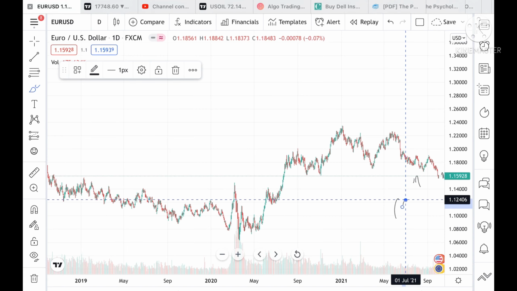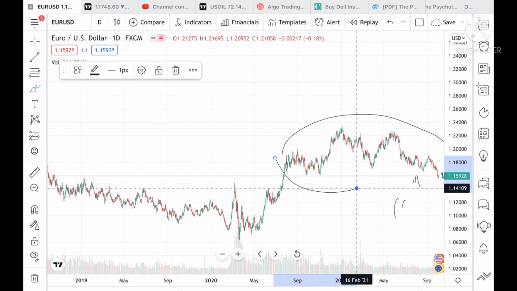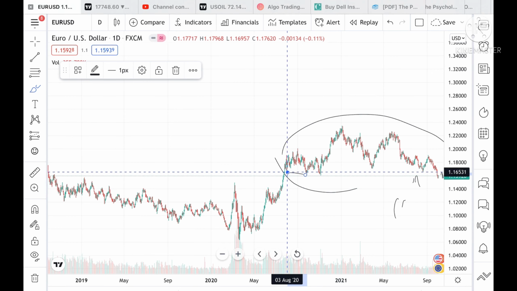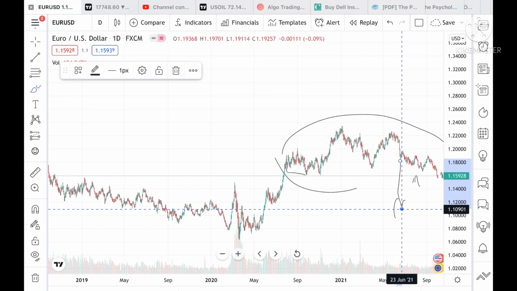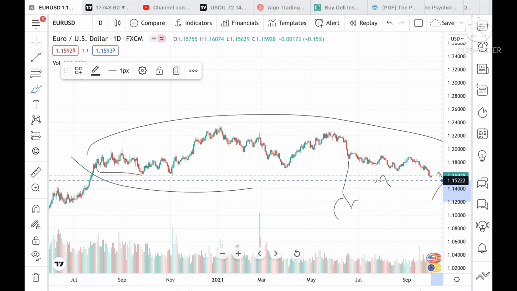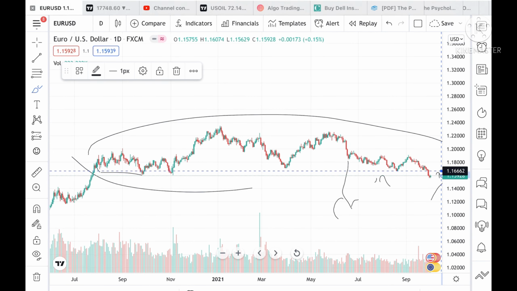Okay, because if this range breaks downside, then we can see there is a breakout in the range. So probability is there, we can see further more downside in the price of Euro USD, and can go to a level of 1.10901 also. Suppose if the price sustain this level, then there is a probability it can go and touch a level of 1.16007, and if the price goes more over this level, then yes, it can go and touch a level of